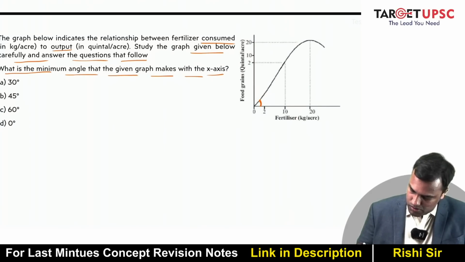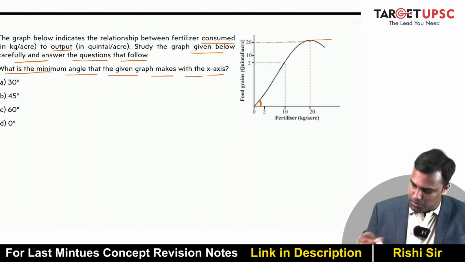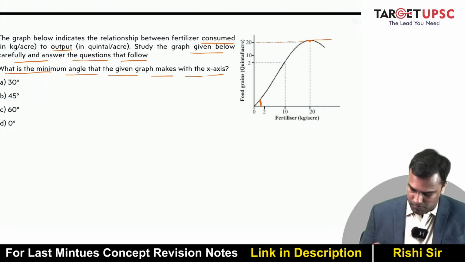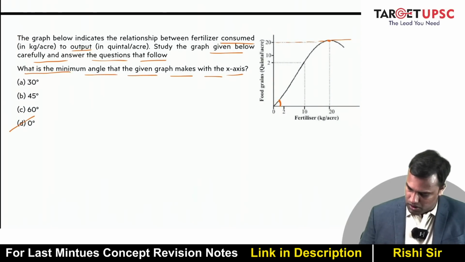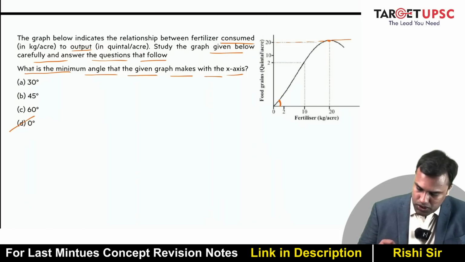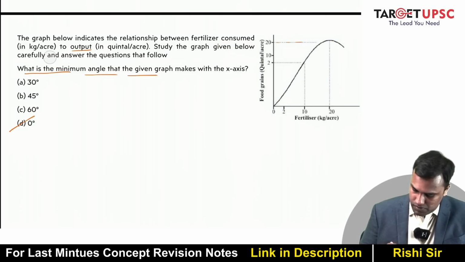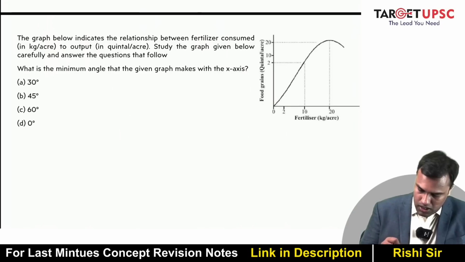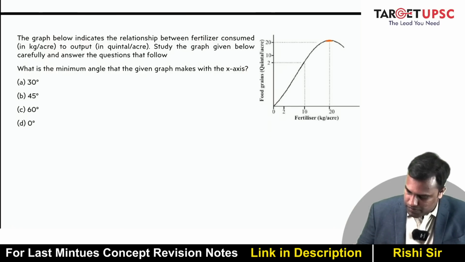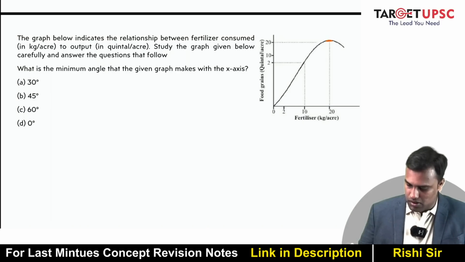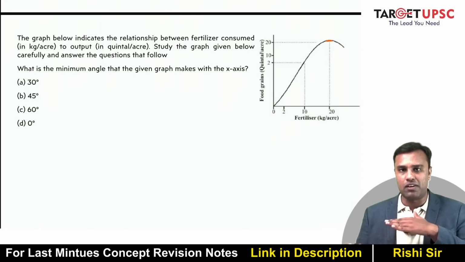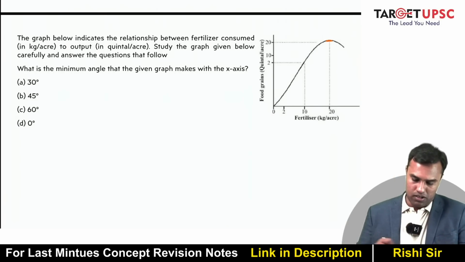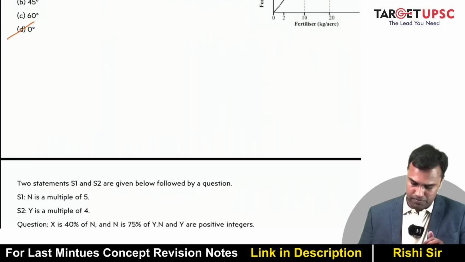Can I say it has to be 0? Because this is where it makes 0, right? It becomes completely flat for a very small period of time. Is the answer 0? I guess the answer has to be 0, right? Because for this tiny proportion here, the graph will be perfectly horizontal, which is parallel to the x-axis. That means there is an angle of 0 degrees between them. Okay.